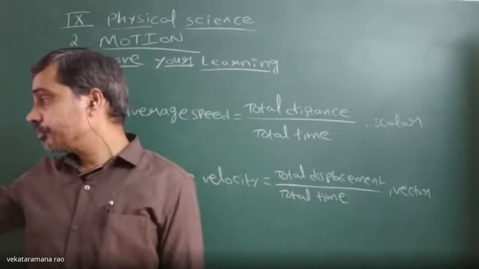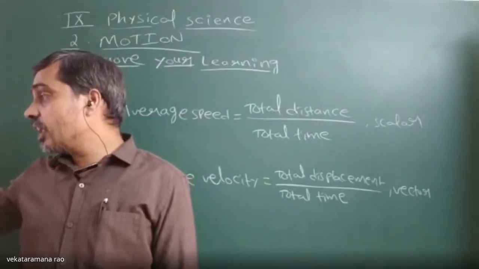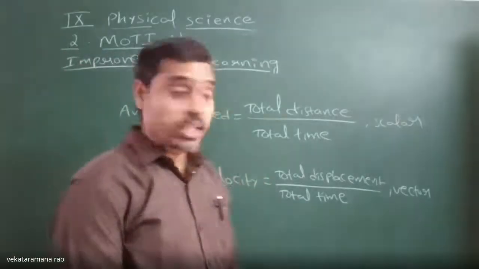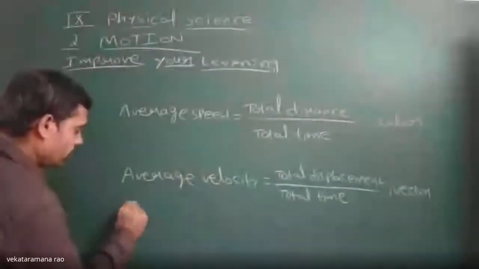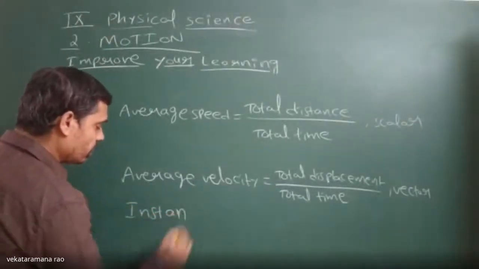Next, how do you measure instantaneous speed? First of all, we should know what is meant by instantaneous speed.